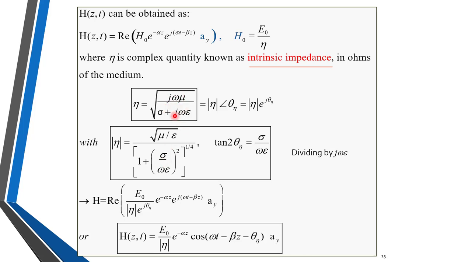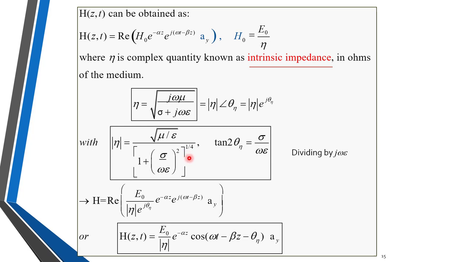If I take j omega epsilon common from the numerator and denominator of this equation, then I will get this term, and some j term will be in the numerator. So if I want to find out the magnitude of that term, then it is equal to 1 plus the bracket of sigma upon omega epsilon squared, raised to 1 by 4.